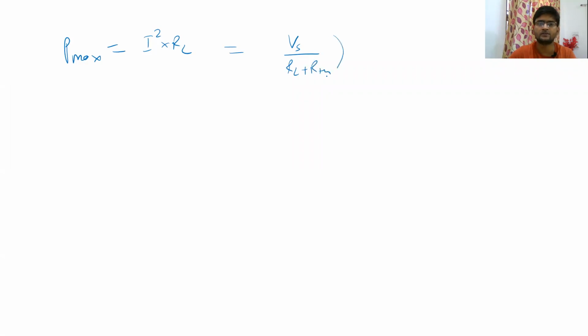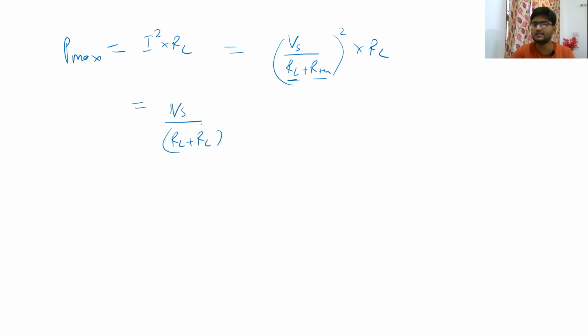So what will be the power in this case? Pmax, you already know that it is I square into RL. And what is the maximum value of I? It is obviously Vs upon RL plus RTH, square, into RL. And since you got the condition that RL should be equal to RTH, from here we will get Vs divided by RL plus RL, square, into RL.